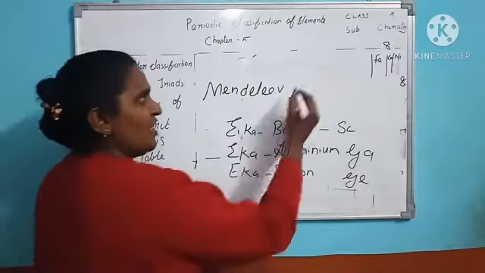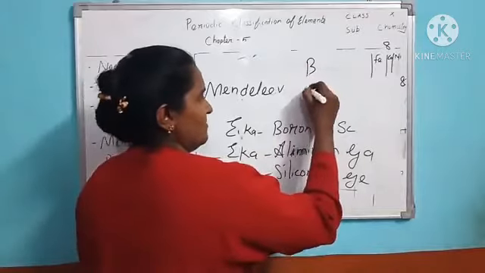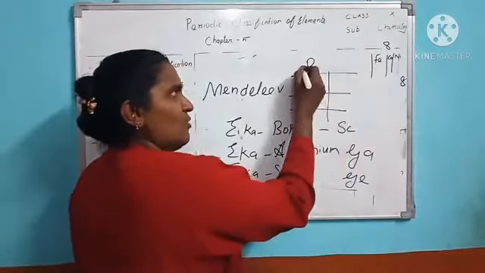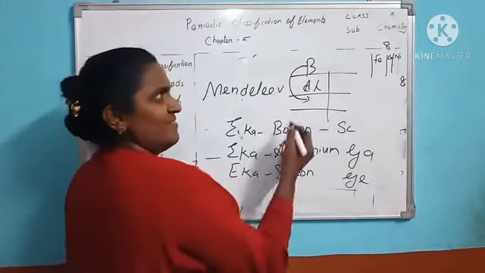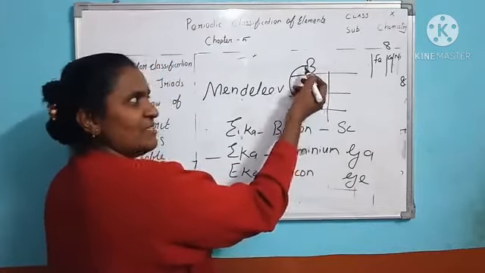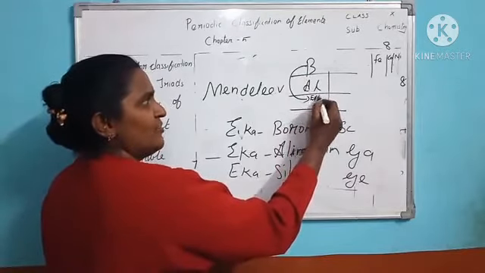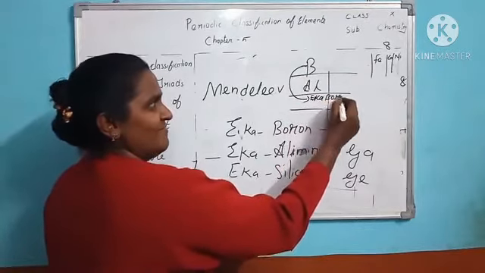What does Eka mean? Eka means one after. Leaving one element after boron, that is Eka-boron.